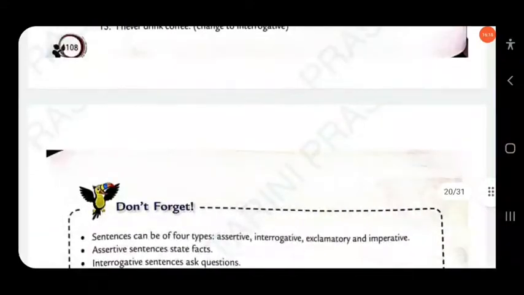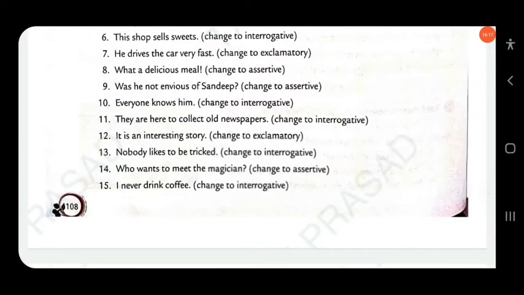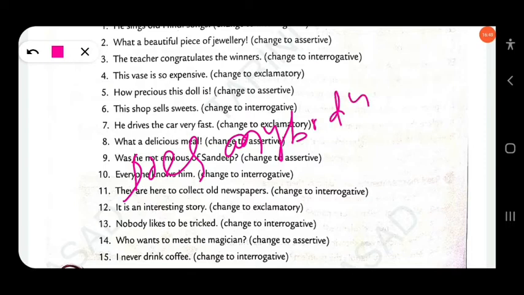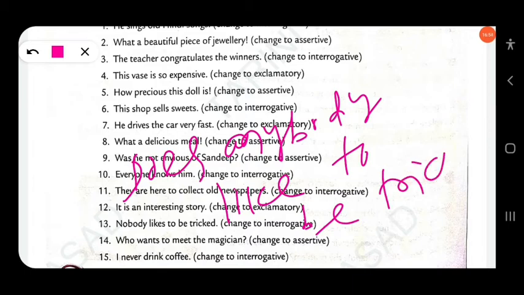Then next here, nobody likes to be tricked. So you have to change into interrogative. So when we change nobody into interrogative, you have to change nobody into does anybody. Does anybody like to be tricked? So you have to use here anybody. Don't use nobody, because here the sentence is already in negative. So you have to change into yes, no. Does anybody like to be tricked?